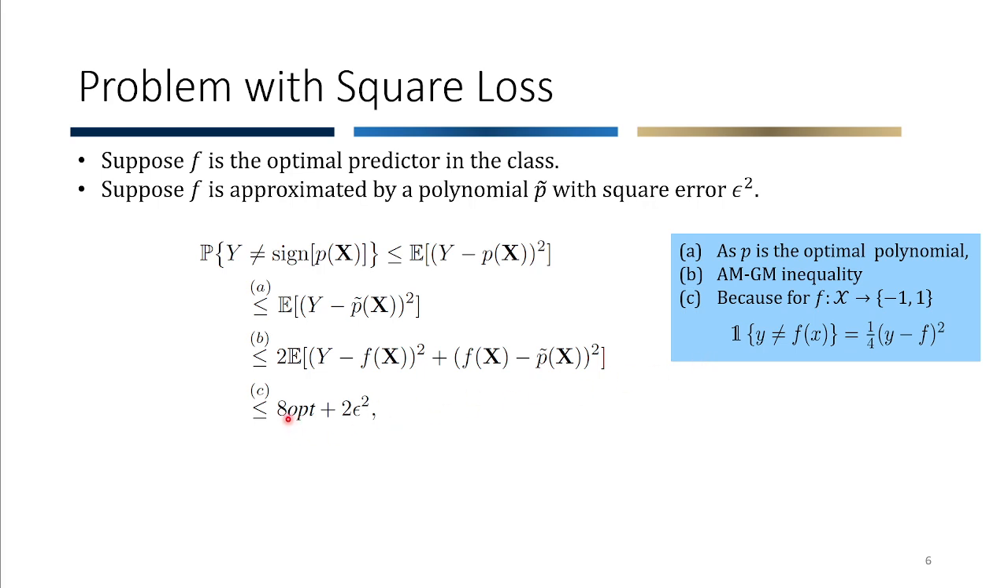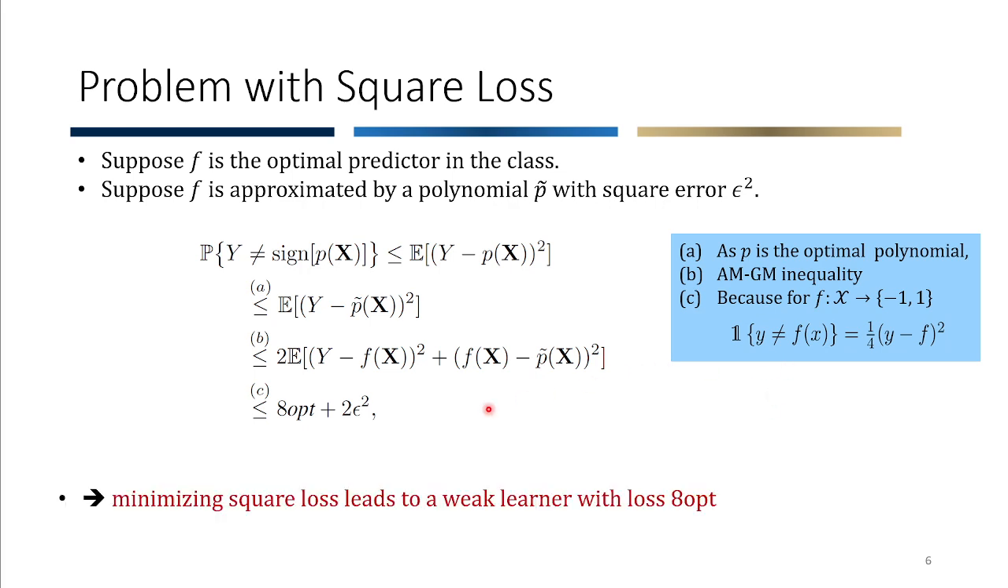The factor 8 comes from the argument that for any function f with output being plus or minus 1, the indicator of y not equal to f equals 1 over 4 times (y minus f) squared. Because of that, we can see that minimizing the square loss leads to a weak learner with a loss which is 8 times OPT. Obviously, we want 1 times OPT to have an agnostic PAC learner.